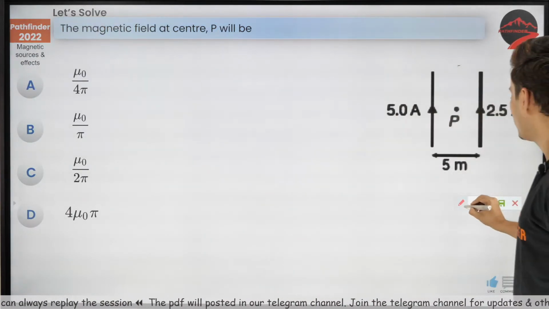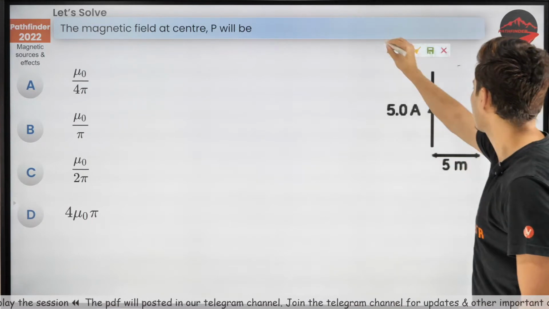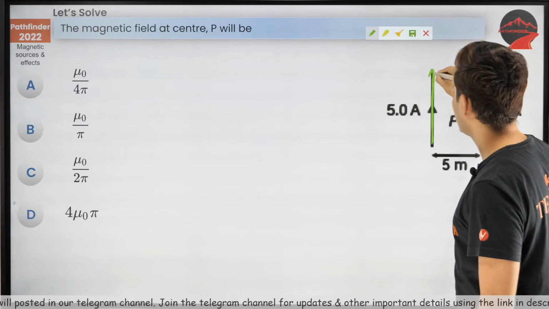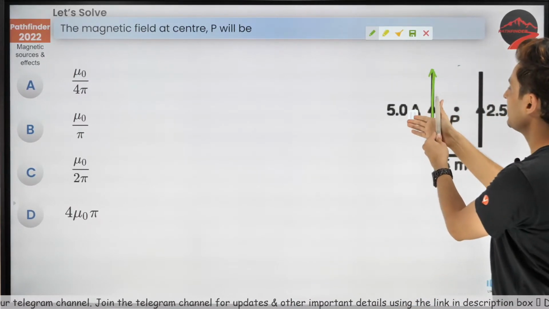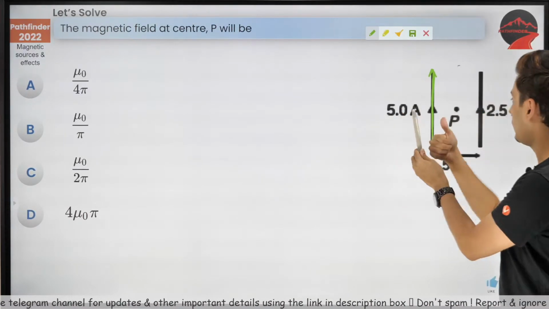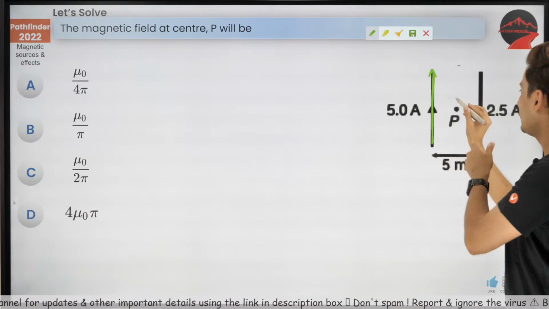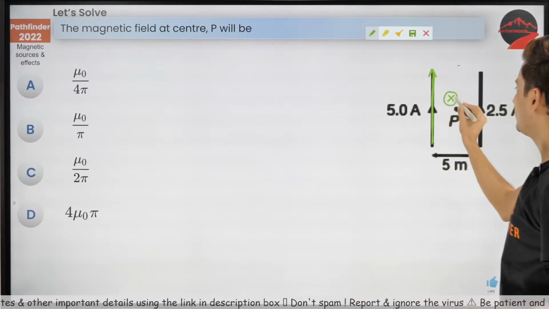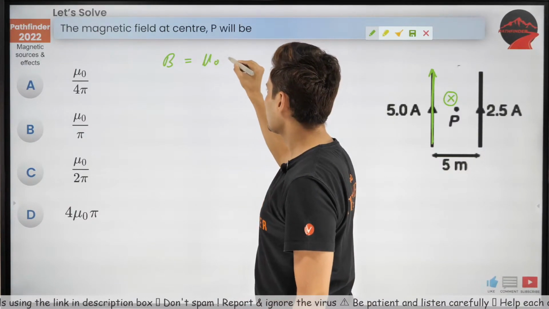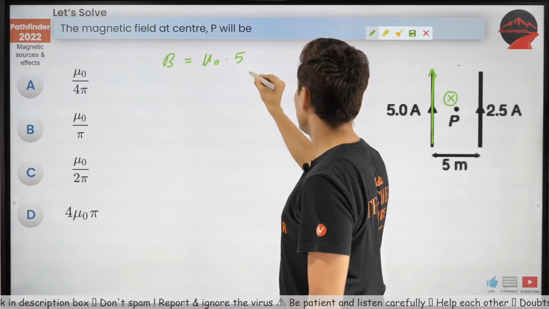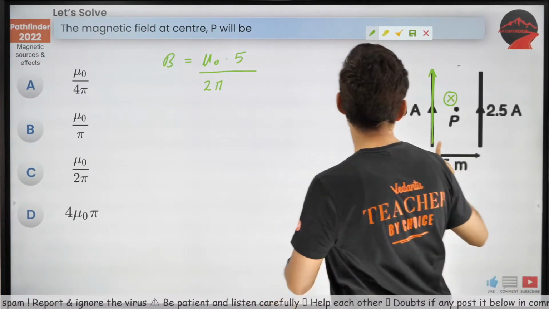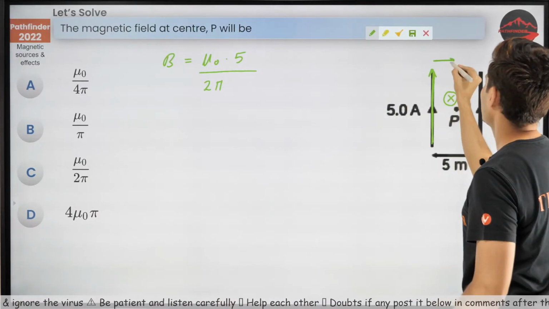Okay, take each wire separately. Let's start with this wire first. This wire is carrying current this way, so hold your thumb upwards. You will see the fingers curl this way. So on this side, you can see the magnetic field is inside. So what's the magnetic field because of that? Mu naught times current, which is 5, by 2, because this is infinitely long, pi, and what is this distance?